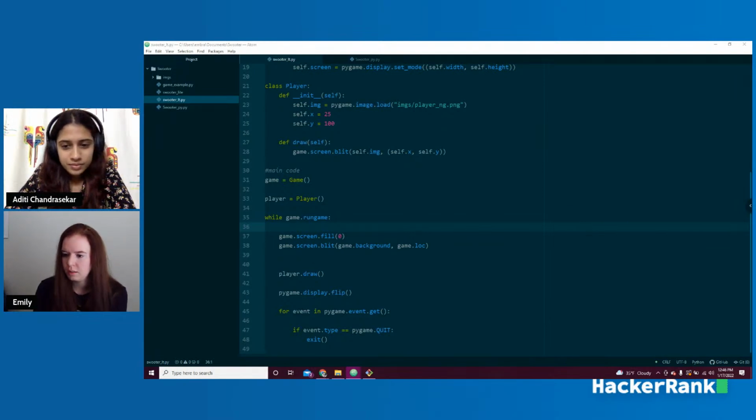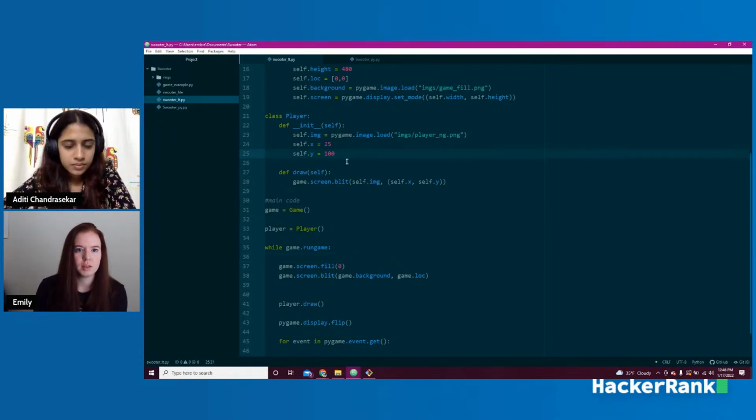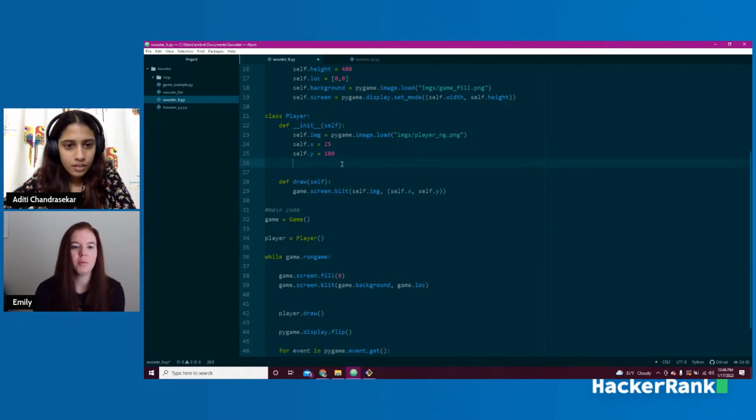So the next thing that we're going to set up is we're actually going to allow the player to move. So we're going to create a velocity for our character. Basically, this is how many pixels per frame we are going to move. So we'll say self.vel for velocity, and it's going to be 7.